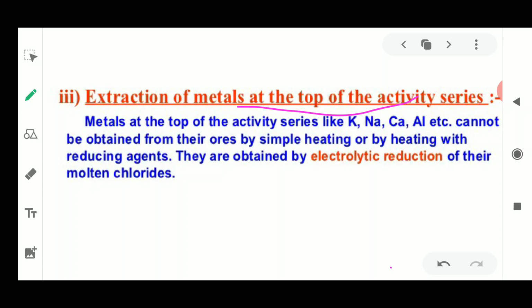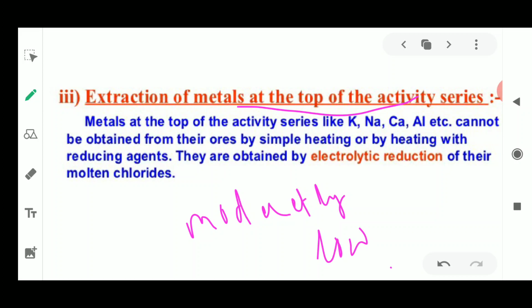When the metals are moderately reactive or least reactive, the techniques were calcination and roasting. Here we cannot heat the ores as they are highly reactive with oxygen.